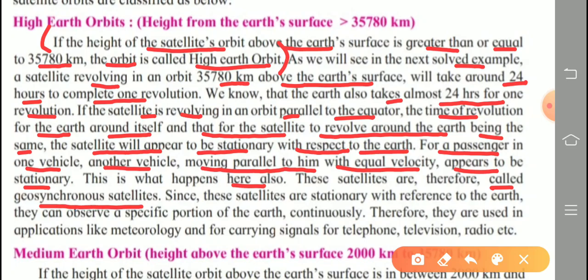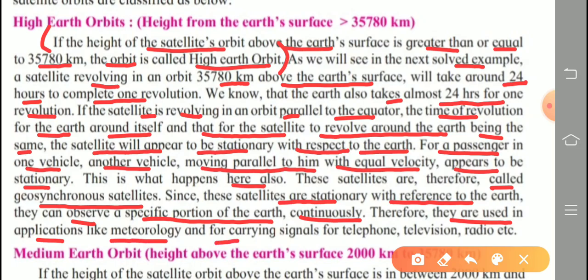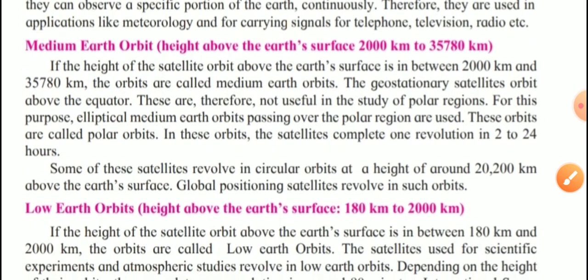Since these satellites are stationary with reference to the Earth, they can observe a specific portion of the Earth continuously. Therefore, they are used in applications like meteorology and for carrying signals for telephones, television, radio, etc. This is the first one. Which one? High Earth orbit. Now the second one.